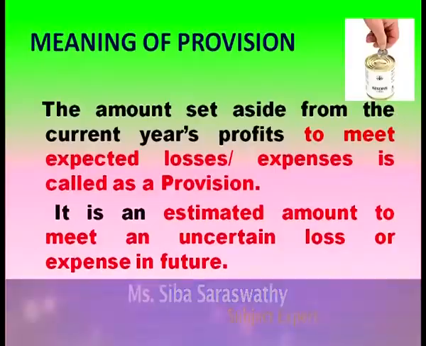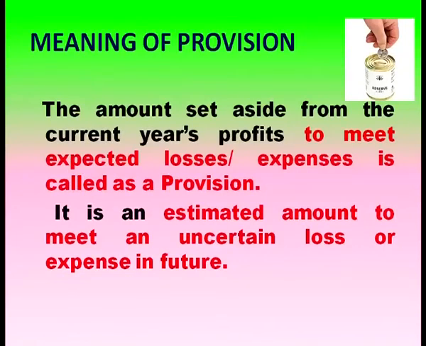The amount set aside from the current year's profit to meet expected expenses is called provision. That is, you know that some loss is about to happen, so it is expected. Provision is an estimated amount to meet an uncertain loss. How much amount you have to estimate, you don't know, but anyway, you know that such a loss will happen. So, provision is an estimated amount to meet an uncertain loss or expense in the future.